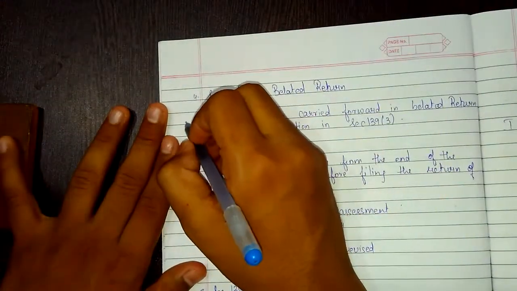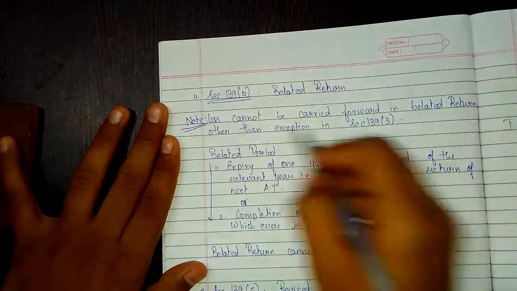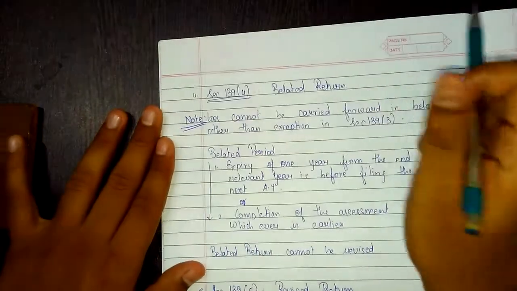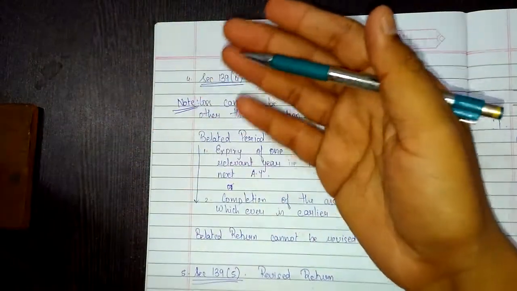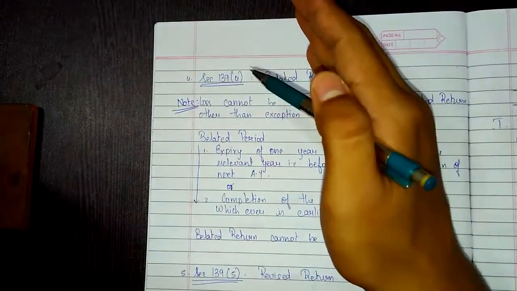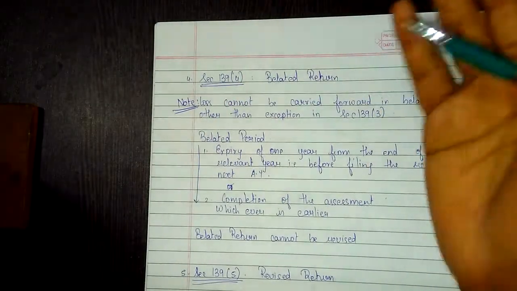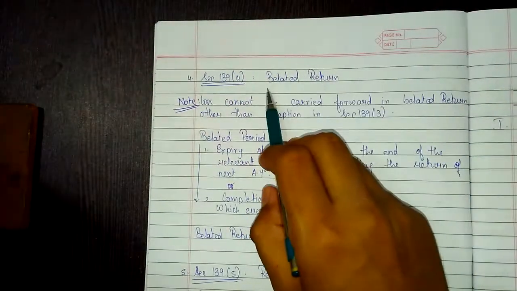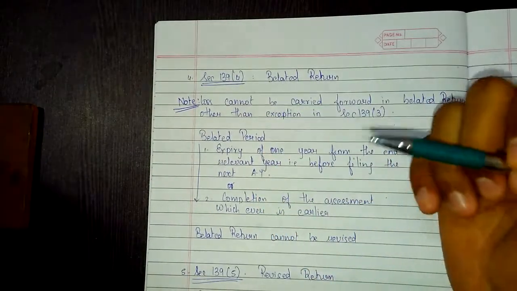We'll read this, we'll take it as a note, we'll read this later. First we'll understand belated return. Belated return means simply like how we wish a person belated happy birthday. That means after the birthday we are wishing him, so we are adding belated to him. Belated happy birthday. So that means after the due date you have filed the return. So such belated return is allowed.